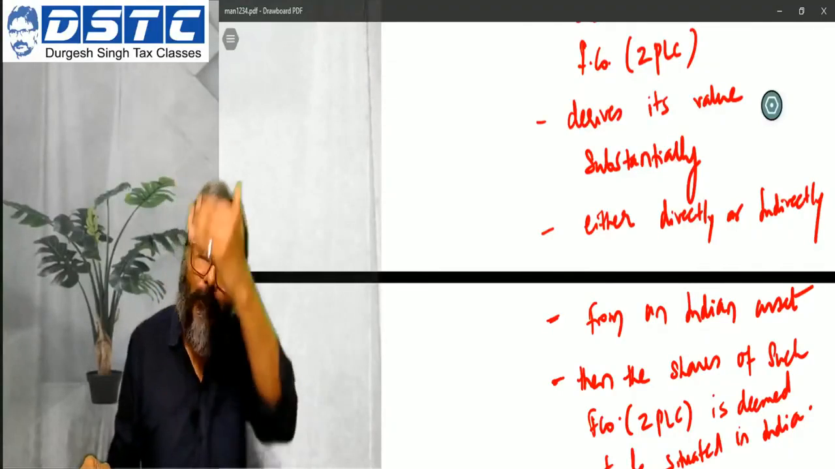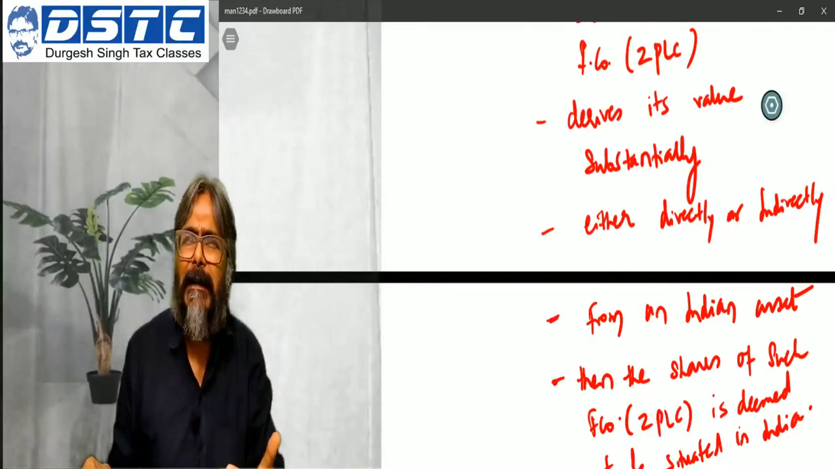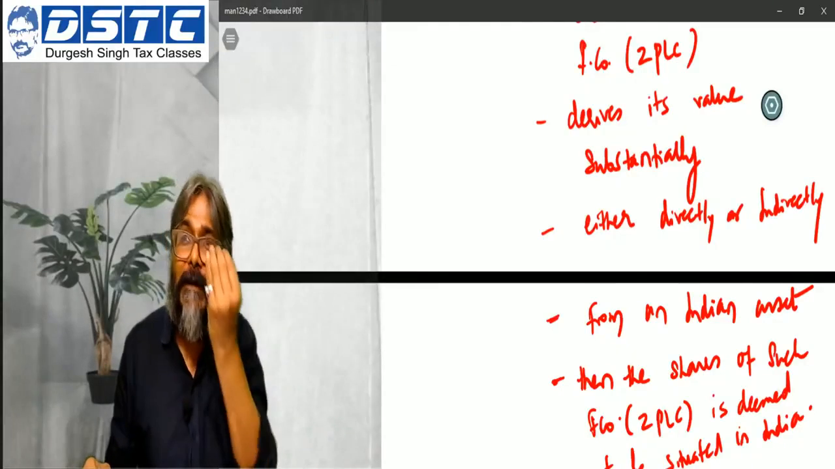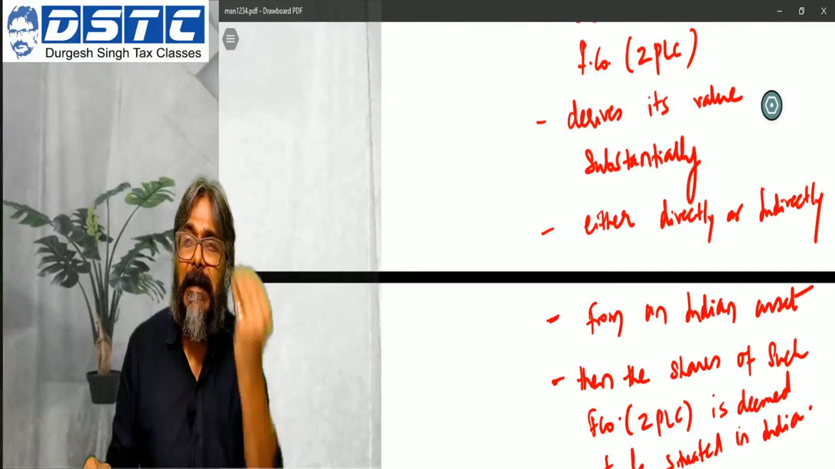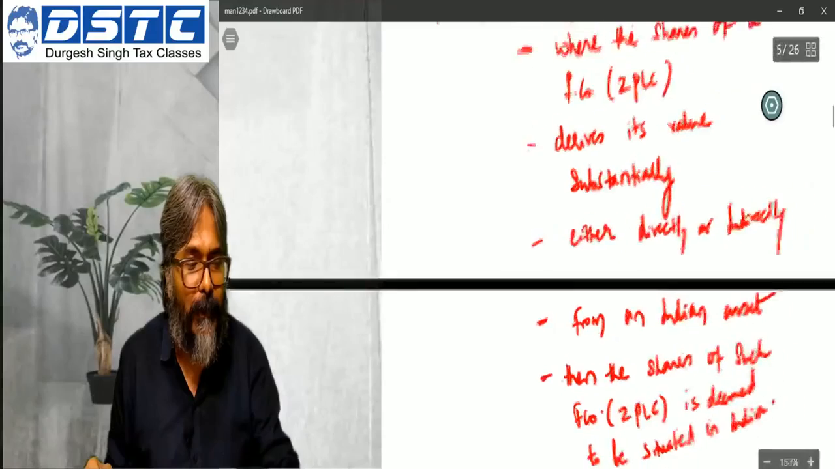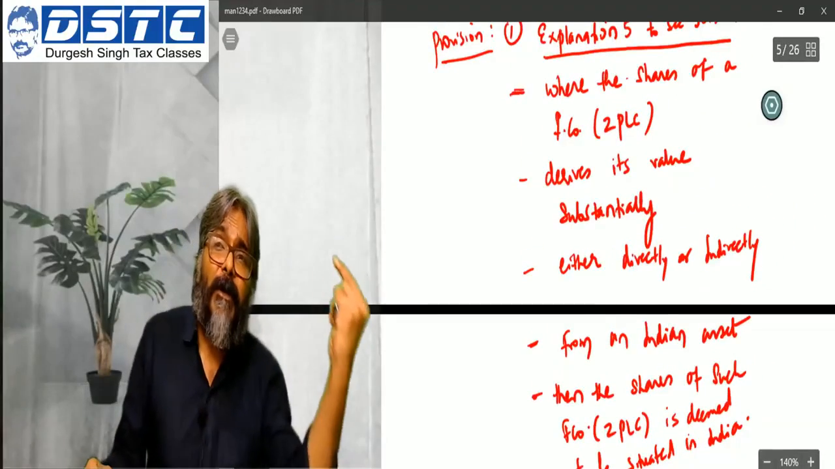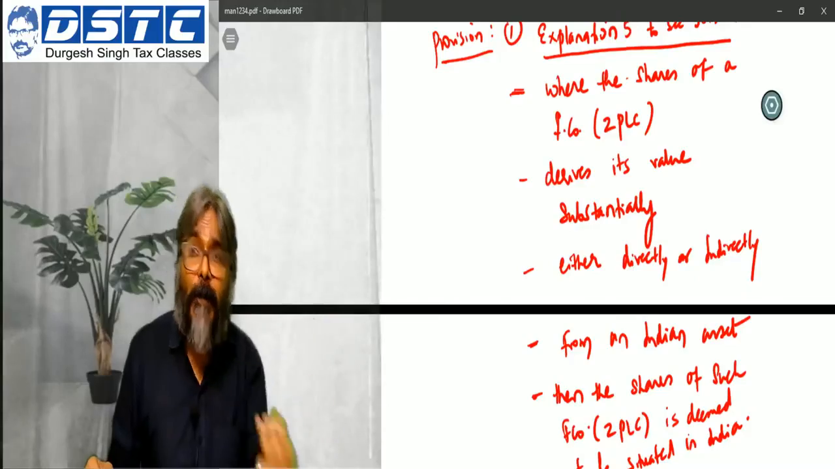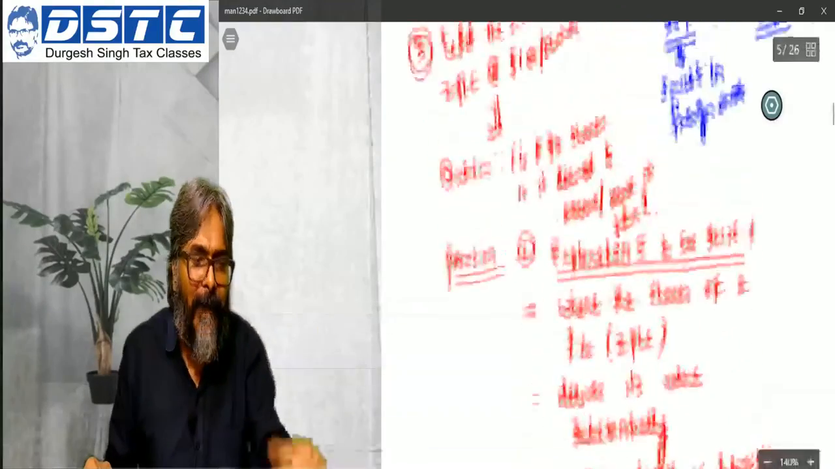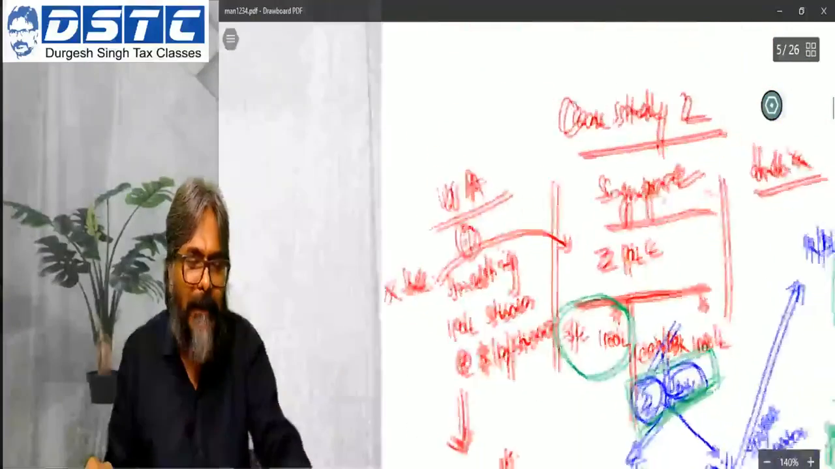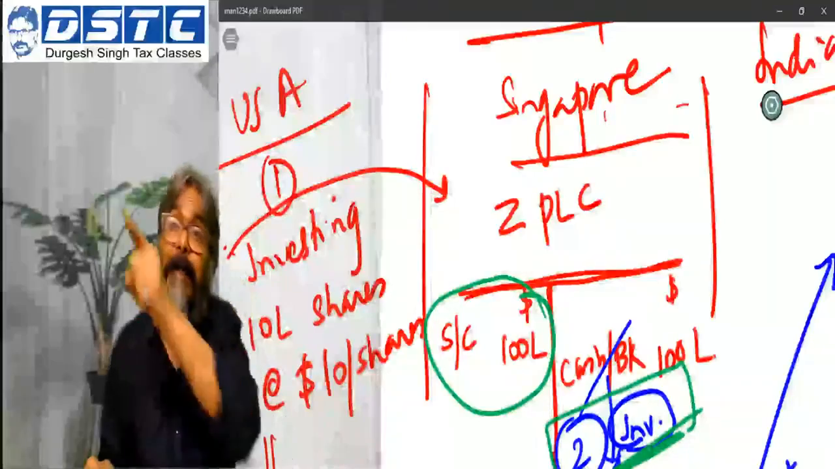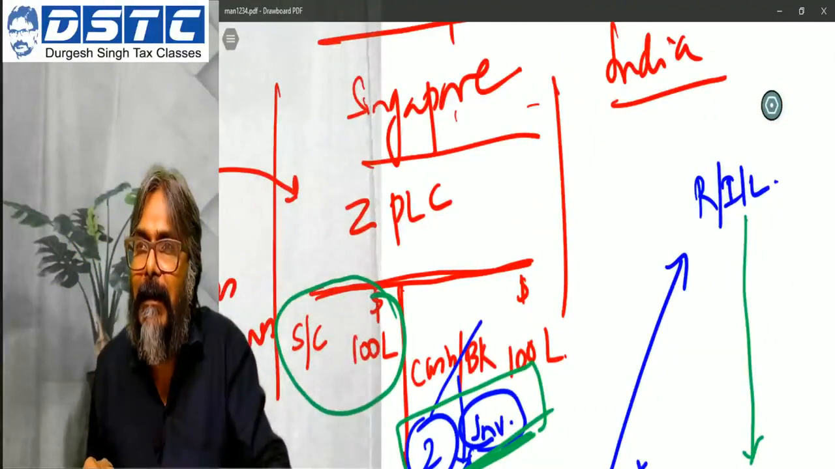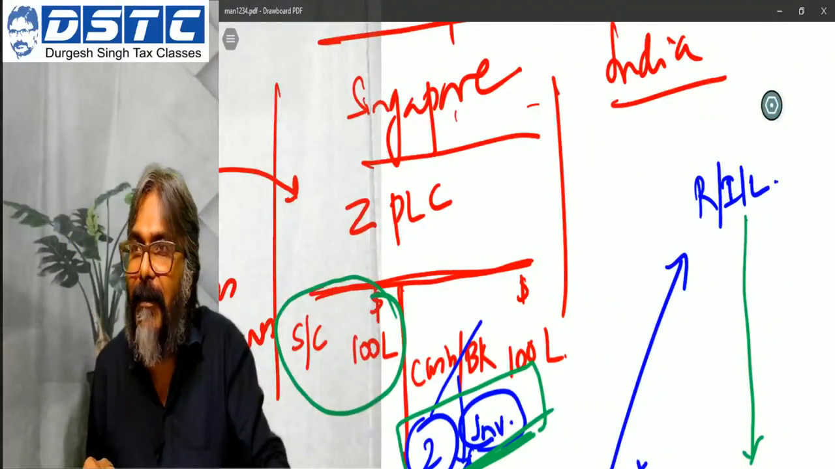Now, obviously, you may choose even in the examination, you can write like this. Absolutely no worries, provided you write it properly. Those critical sentences and phrases have to be there. So what is it that you're supposed to write in the answer? Where the shares of a foreign company derive its value substantially, either directly or indirectly, from an Indian asset. Here, I will say that ZPLC is deriving its value directly from the Indian asset, that is from RIL.